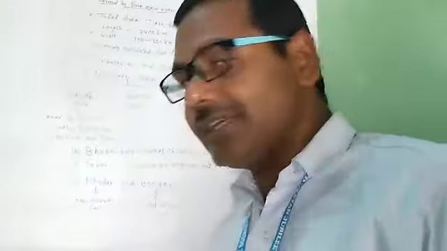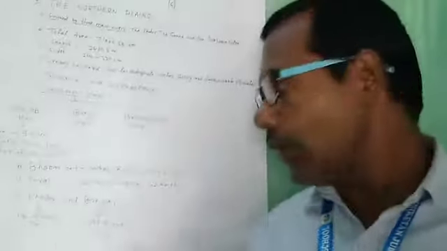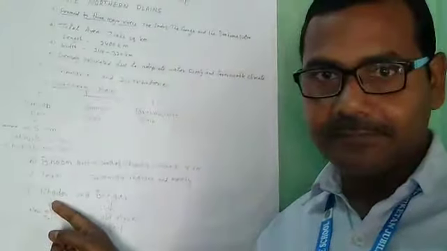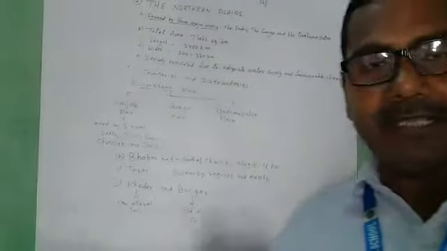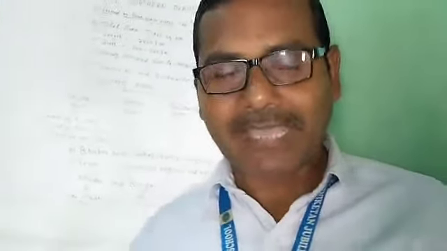And next is Khadar. Khadar means the new alluvium soil. It is renewed every year by the rivers on their banks.